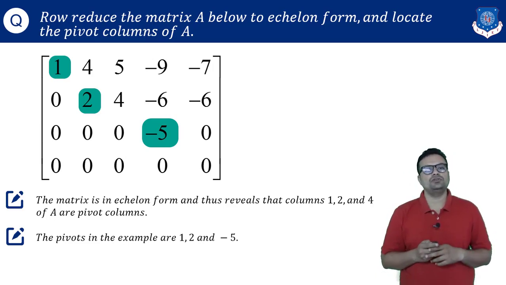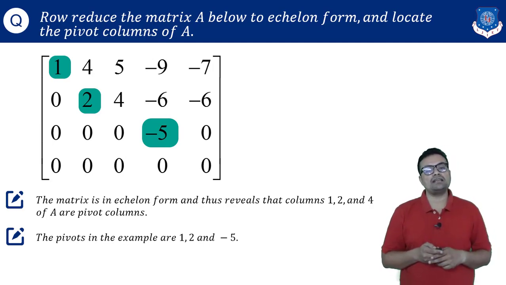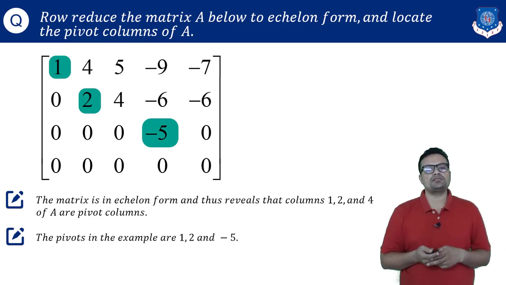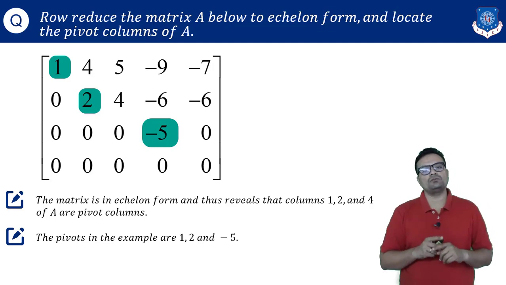Answer is simply no. You can divide your second row with 2. That is also a valid form of row echelon form, but that will change the value of pivot. You can divide your third row with minus 5. So it depends on the selection of row operations, but in all possible row echelon forms of the matrix, what will remain same?